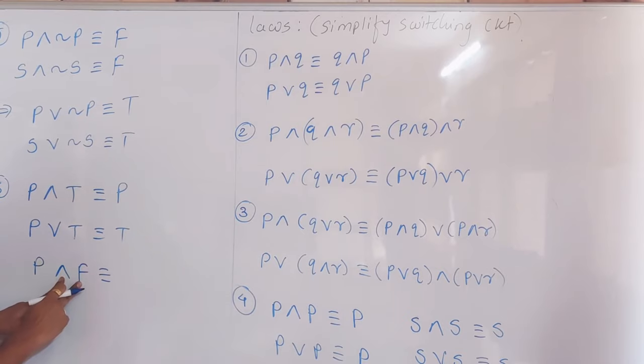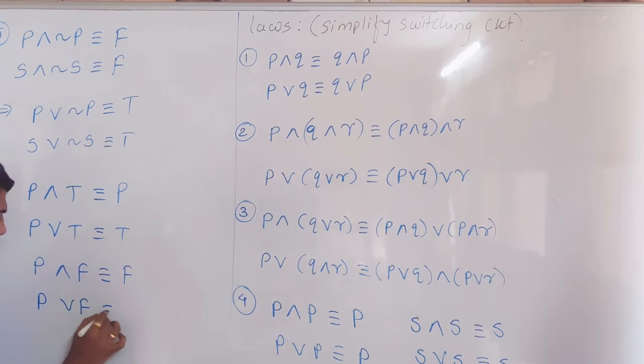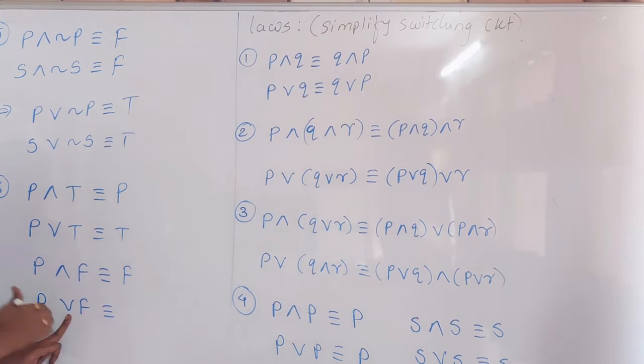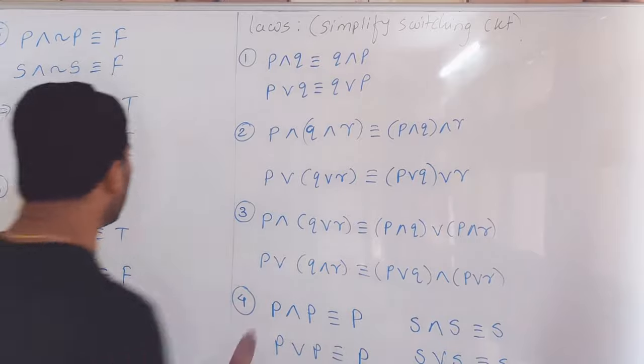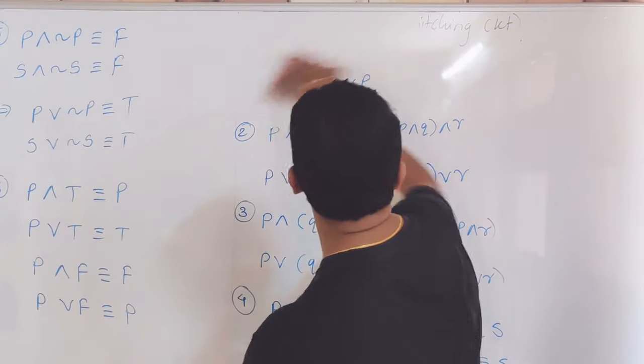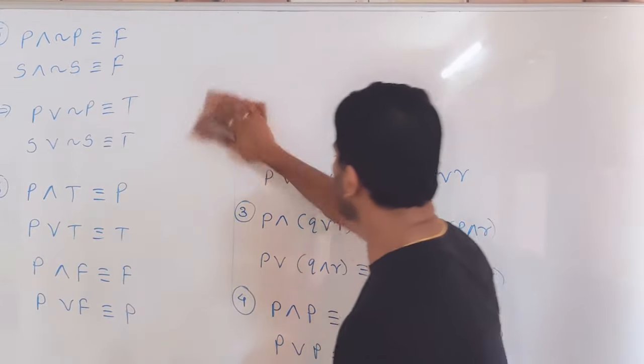If you find any false entry, there is no meaning for P. Outcome is always false. And what if it is P or F? 'Or' is a soft statement. It never depends on the false. It depends on the value of P. Answer is P. So these formulas are called identity laws in switching circuits.